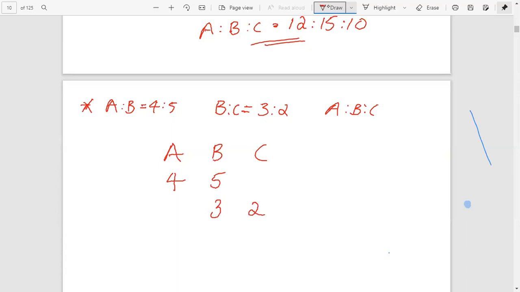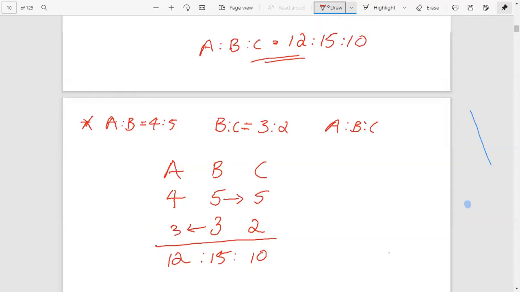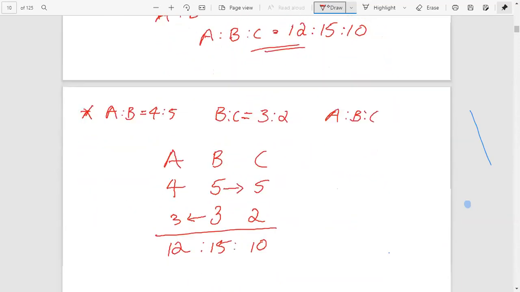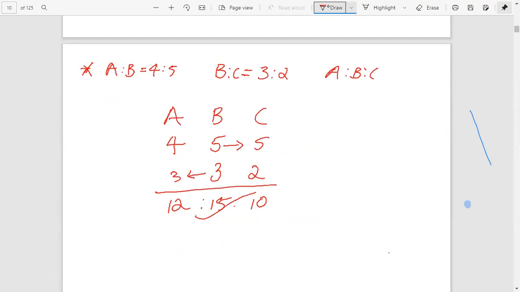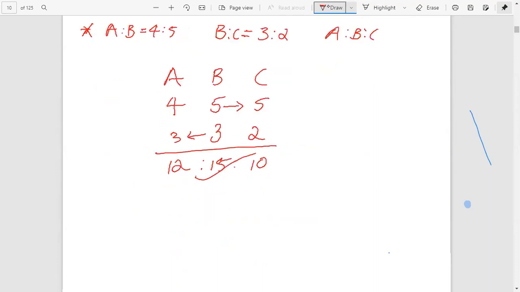Next, the 5 carries over to here and the 3 carries over to here. Therefore just multiply 4 into 3, 12, and 5 into 3, 15, and 5 into 2, 10. Here the ratio a is to b is to c equal to 12 is to 15 is to 10. Okay, that is the simplest method. We can give more examples.